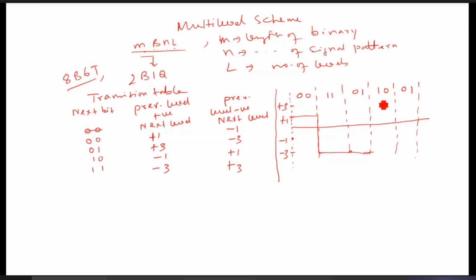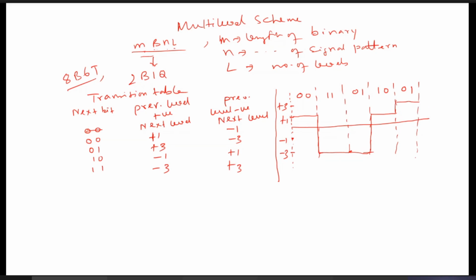Yes, previous level negative, so you consider this one, so it will be +1 exactly. Now you have followed. In this way you can proceed. Now it is positive. Next is 0 1, but the previous level is positive, so it will obviously be +3. In this way you can encode it.